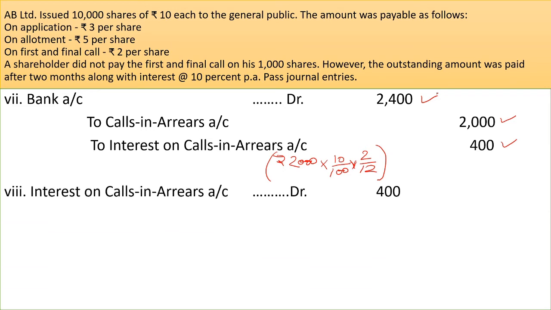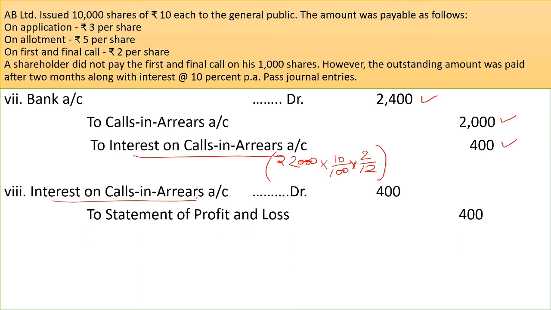Now, in the last journal entry, the interest on calls in arrears will be transferred to statement of profit and loss. This point is important. We know the nature of interest on calls in arrears is nominal.